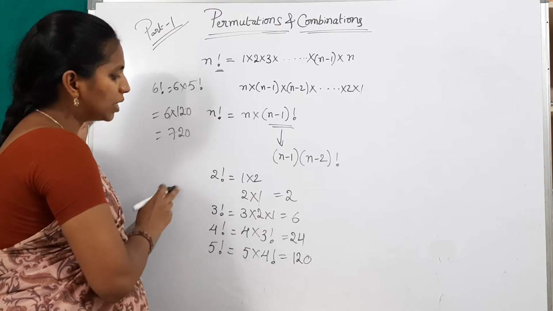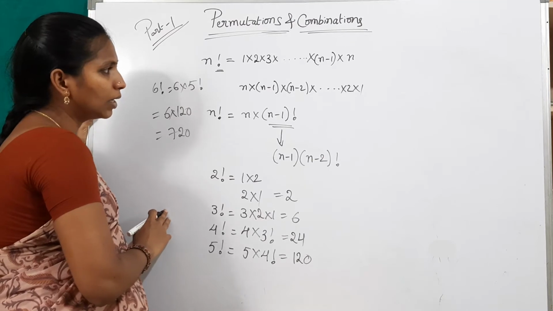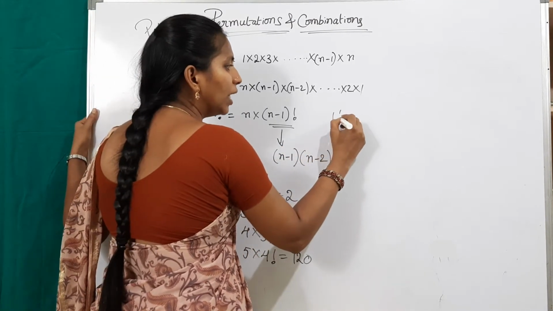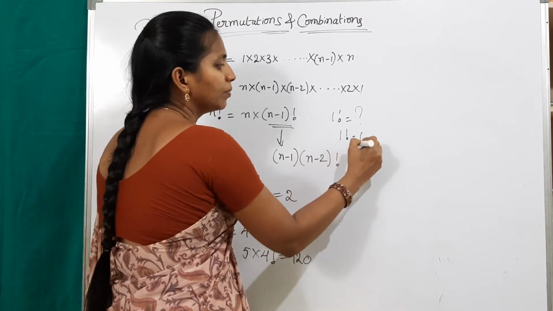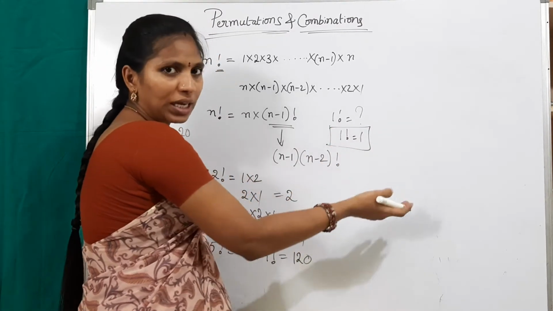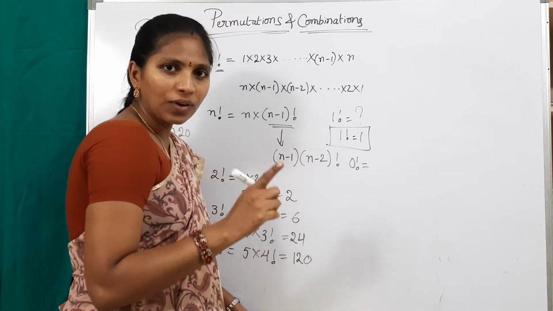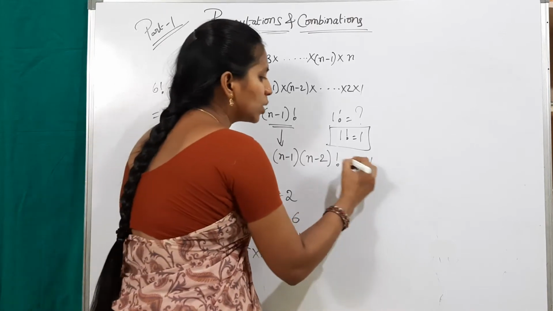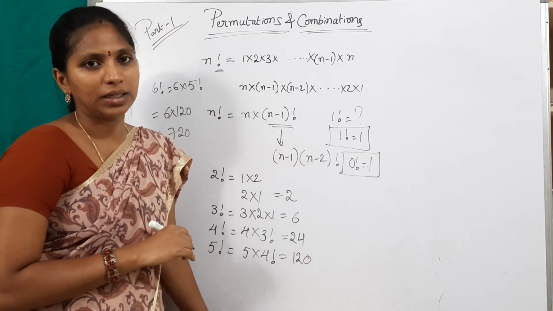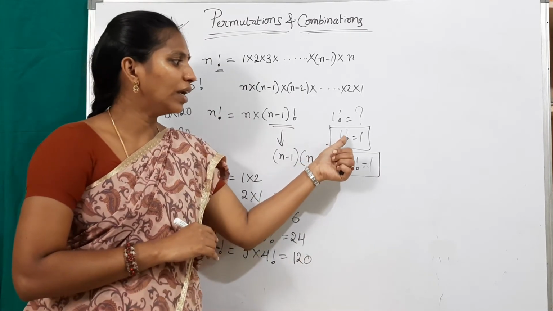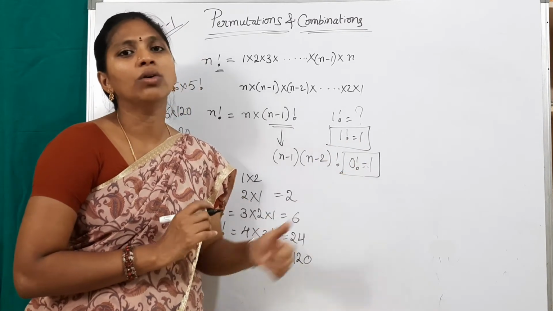You have to remember these values from 2 factorial to 6 factorial. And remember, 1 factorial equals how much? 1 factorial equals 1. This is very important. And what about 0 factorial? 0 factorial is also equal to 1. This is very, very important. 0 factorial is equal to 1. Remember that. Please note this point. 1 factorial equals 1, and another point is 0 factorial is equal to 1.